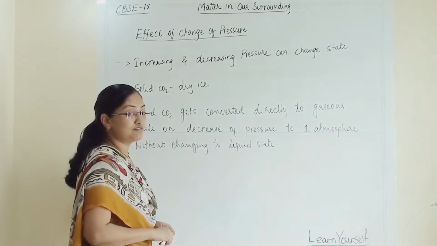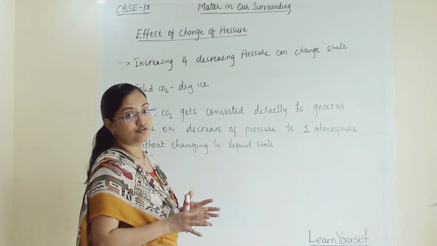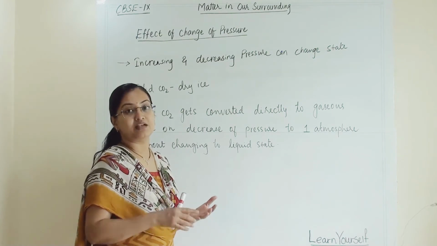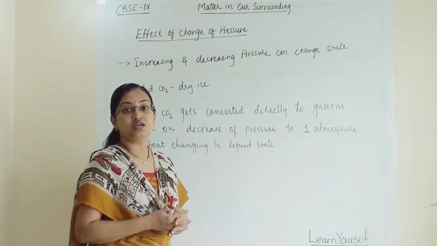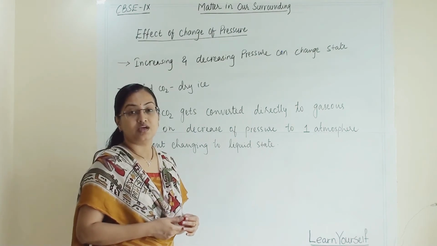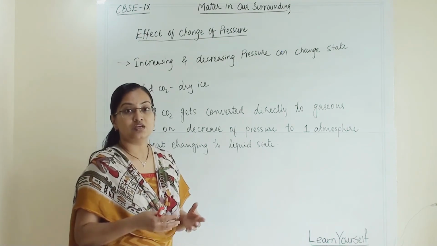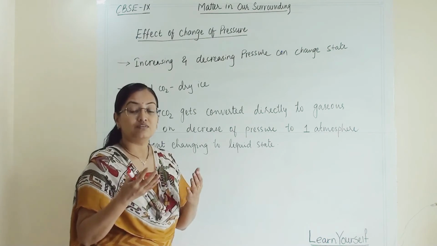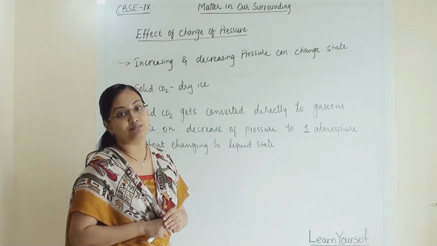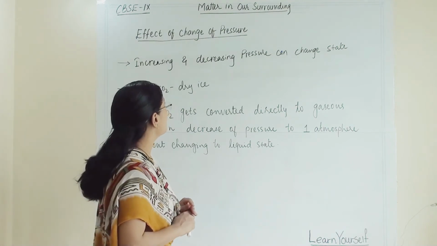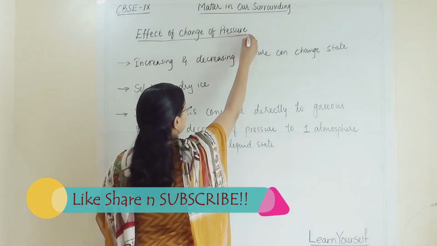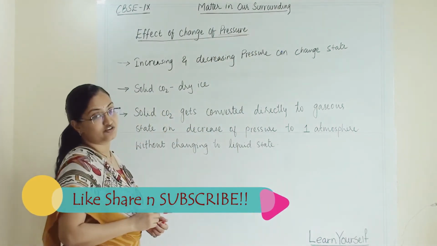So earlier we have seen the effect of temperature on states of matter. We have seen melting point, boiling point, the latent heat of fusion, latent heat of vaporization and many more such things which were responsible for changing state because of temperature. So today we are going to learn about how changing pressure can change a state of matter.